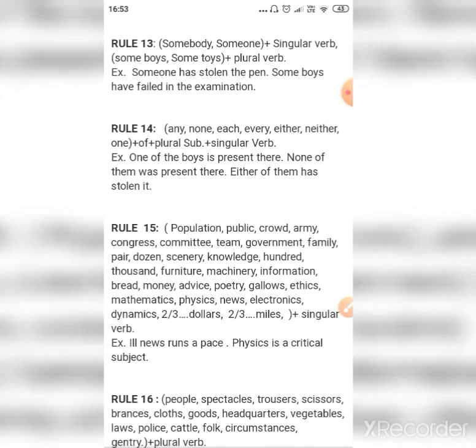Somebody and someone will be followed by a singular verb. Some boys, some toys will be followed by a plural verb. Someone has. Some boys have.